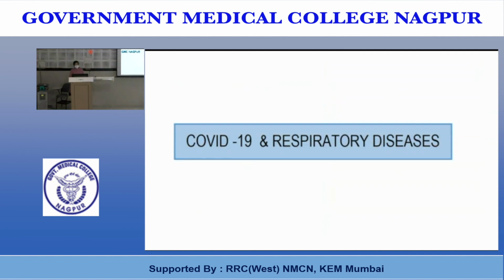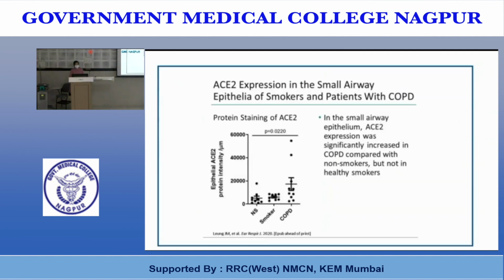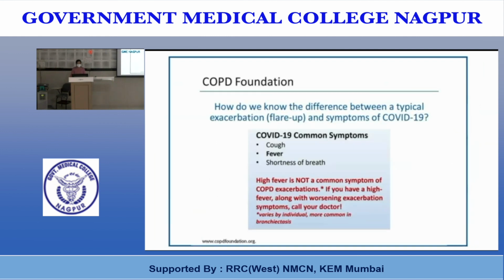COVID-19 and respiratory diseases. Angiotensin converting enzyme 2 expression in the small airway epithelium was significantly increased in COPD as compared with non-smokers, but not in healthy smokers. How do we know the difference between a typical exacerbation or flare-up and symptoms of COVID-19? COVID-19's most common symptoms are cough, fever and shortness of breath. High fever is not a common symptom in COPD exacerbation. If you have a high fever along with worsening exacerbation, we should do RT-PCR.